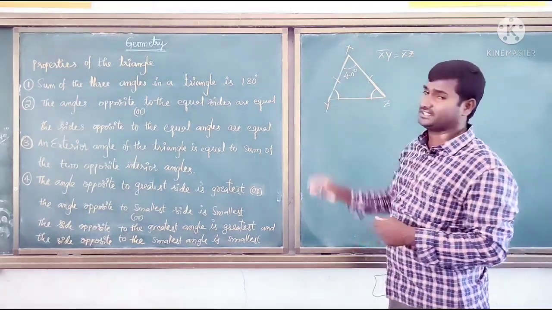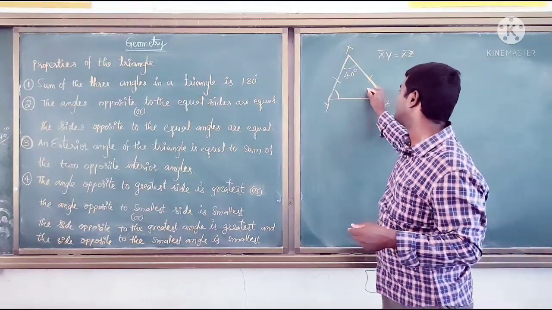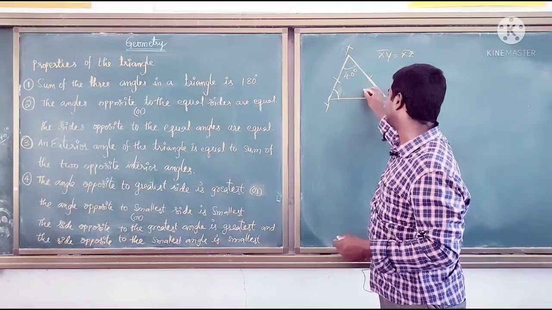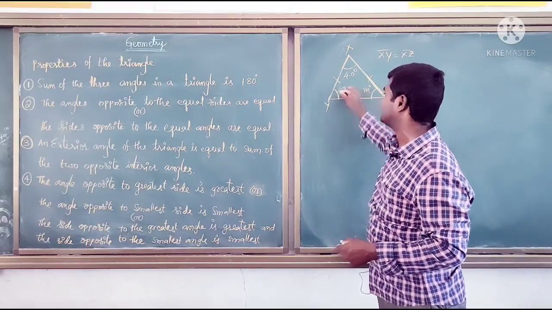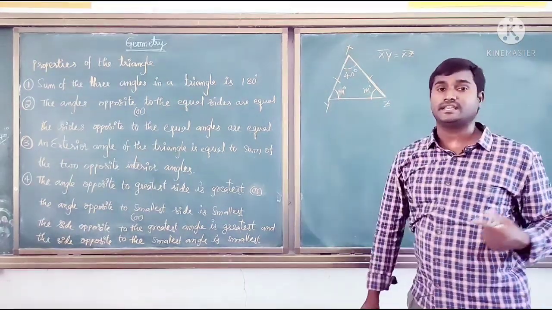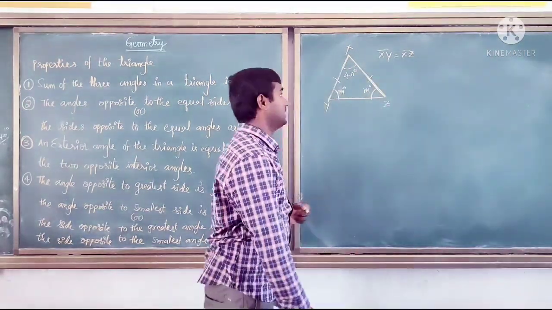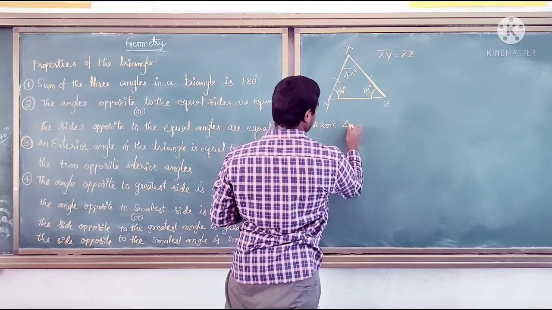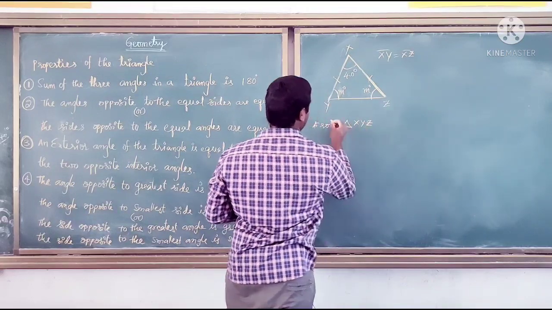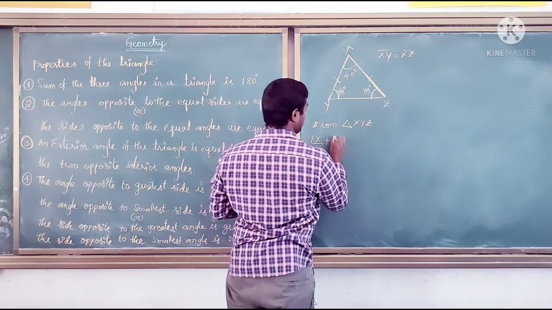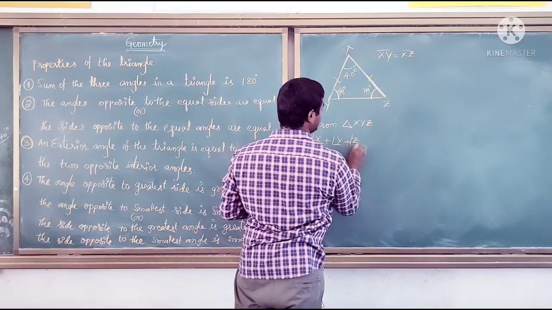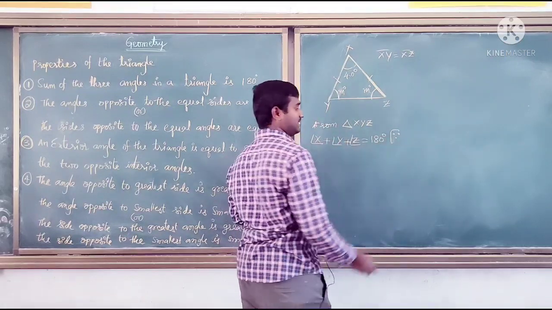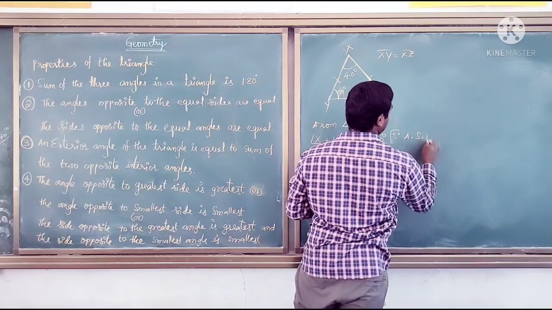We need to find these two measures. We don't know this angle, so we can put it as M degrees, and the other will also be M degrees, because these two are equal. From triangle XYZ we can write angle X plus angle Y plus angle Z equal to 180 degrees. What is the reason? Angle sum property of the triangle.